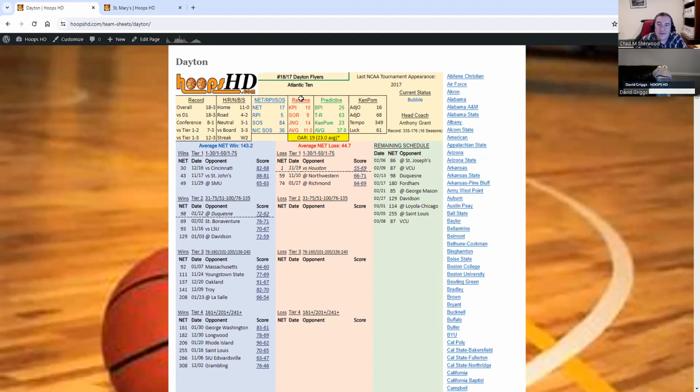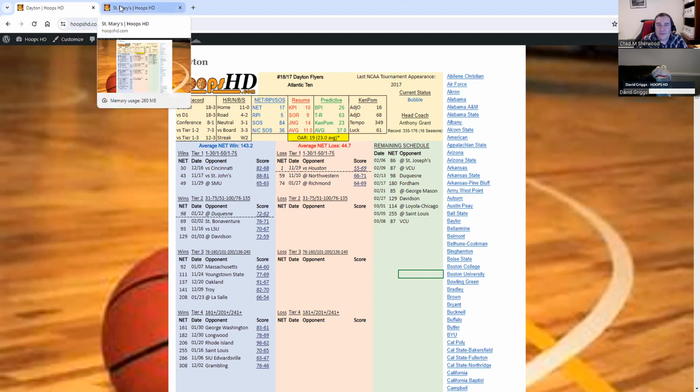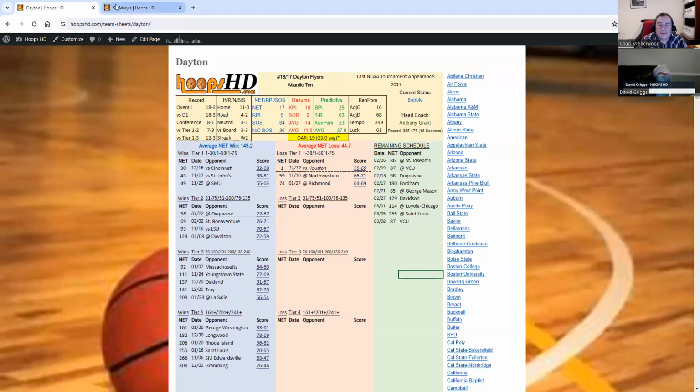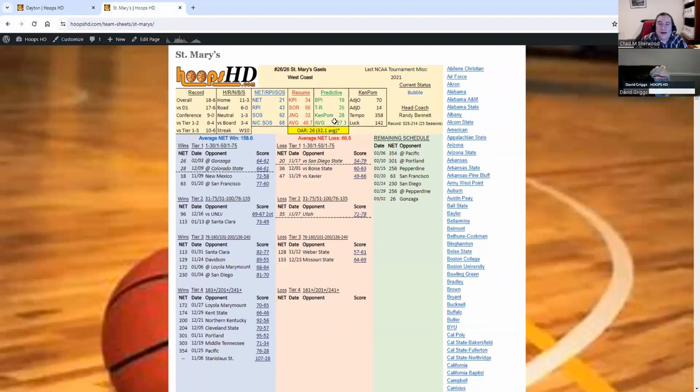You then see what conference they're in, Atlantic 10. That makes sense. And when they last made an NCAA tournament appearance, 2017 for Dayton, last time they were in. I didn't realize it'd been that long. Hard to believe. There is a little bit of an asterisk there. There was no NCAA tournament in 2020, and they would have absolutely made it and probably gotten a one seed that year. So, but jump back over to the St.